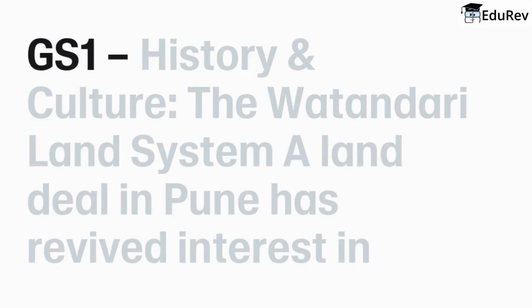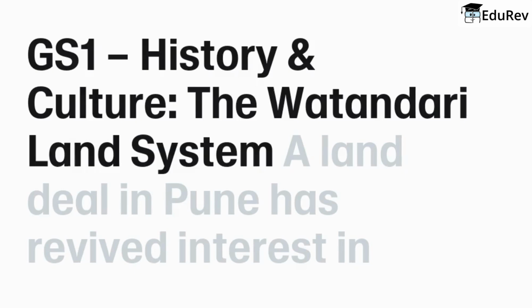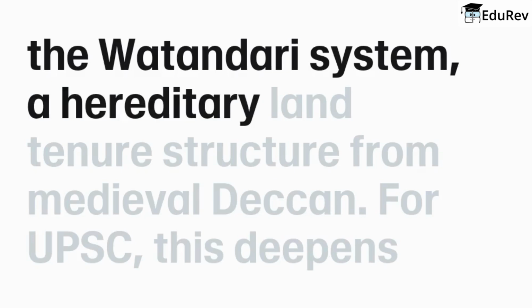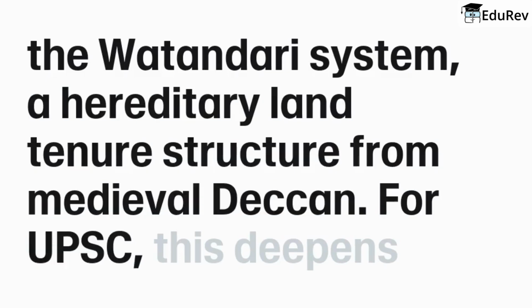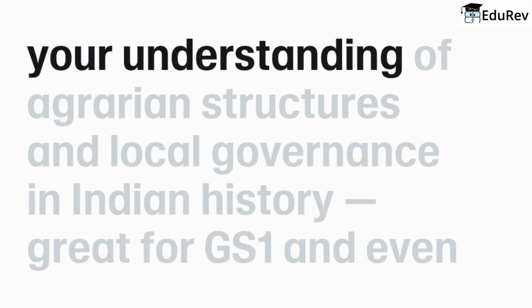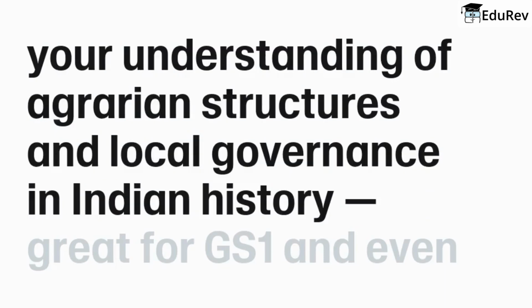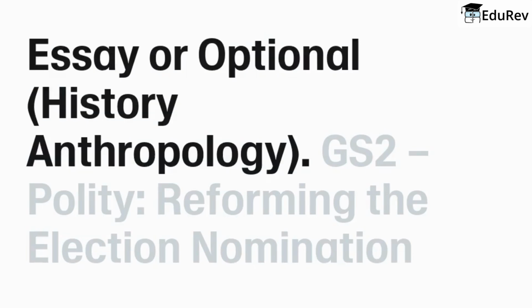GS1, History and Culture: The Watandari Land System. A land deal in Pune has revived interest in the Watandari system, a hereditary land tenure structure from the medieval Deccan. For UPSC, this deepens your understanding of agrarian structures and local governance in Indian history. Great for GS1 and even essay or optional history and anthropology.